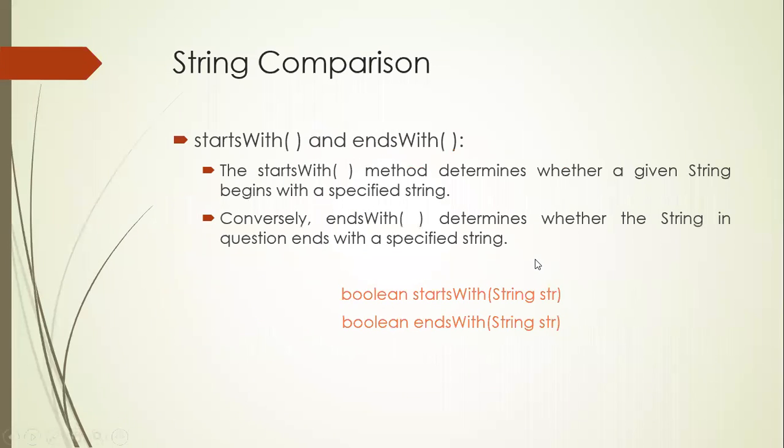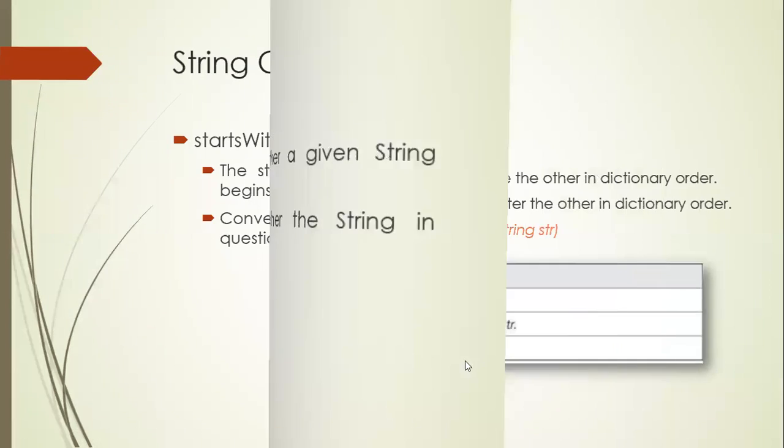And we have the other methods, startsWith and endsWith. What is the use of these functions? If you want to find all the student names whose name starts with some S character, then I'll use startsWith. Whose name ends with X, then I'll use endsWith. So these are the methods associated with the comparison of strings.